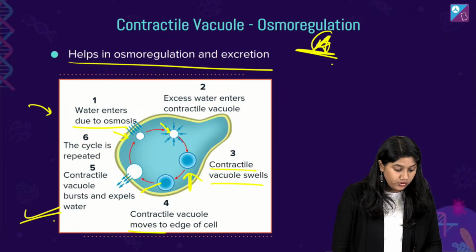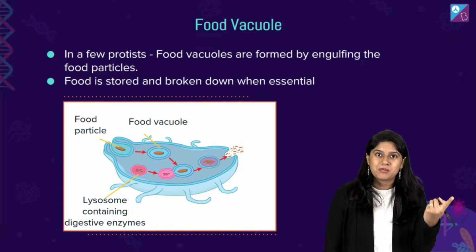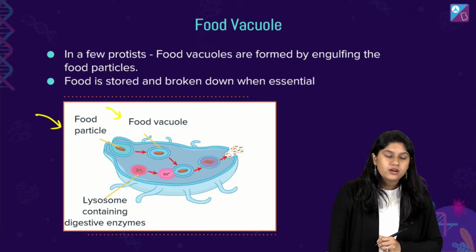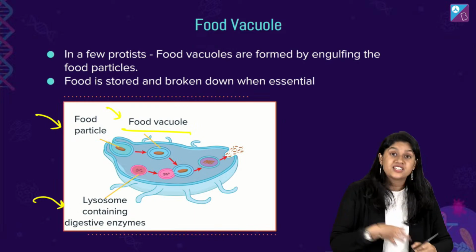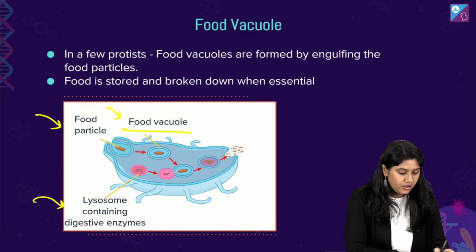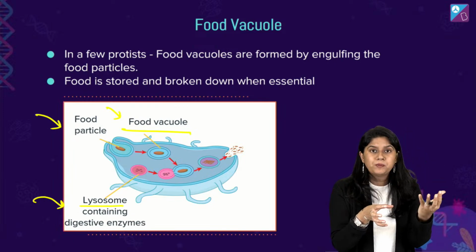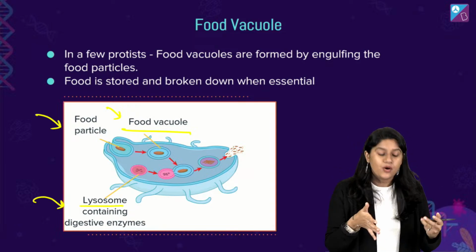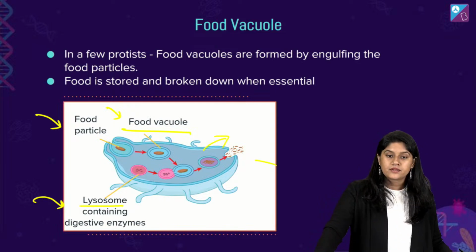Then furthermore, we know that the cycle will be repeated. We have the food vacuoles. In the case of amoeba, here we have the food particle and here we have the food vacuole formation. We have the digestive juices, the hydrolytic enzymes in the lysosomes, which will get attached to it. कोई food particle आया, lysosomes attach होगा, release करेगा digestive juices, break down होगा, and whatever waste will be released out from the cell. Okay?